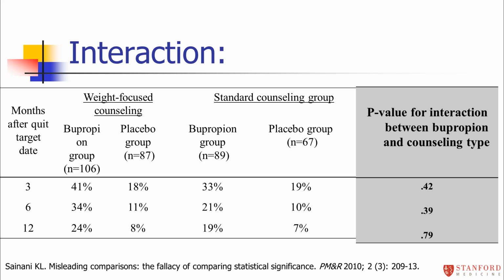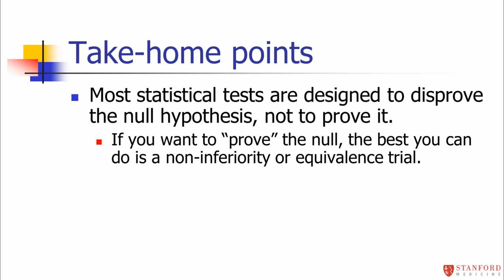And I'll show you that here again, just to set up the idea of interaction. Does the effect of the drug, bupropion, differ in the weight-focused group versus the standard counseling group? Here are the p-values, 0.4, 0.39, 0.79 for the different time periods. Clearly, we cannot say that the effect of the drug differs according to which counseling group you're in. So we say that there is no interaction here. We have no proof of interaction. So that's the concept of interaction, something that's coming up in the next couple of weeks, just to put in the back of your head.